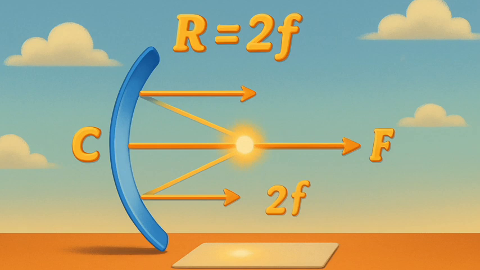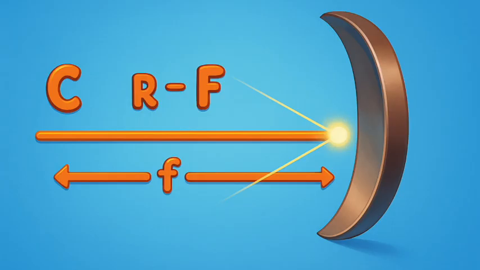Is there a relationship between the radius of curvature r and focal length f of a spherical mirror? For spherical mirrors of small apertures, the radius of curvature is found to be equal to twice the focal length. We put this as r = 2f. This implies that the principal focus of a spherical mirror lies midway between the pole and center of curvature.